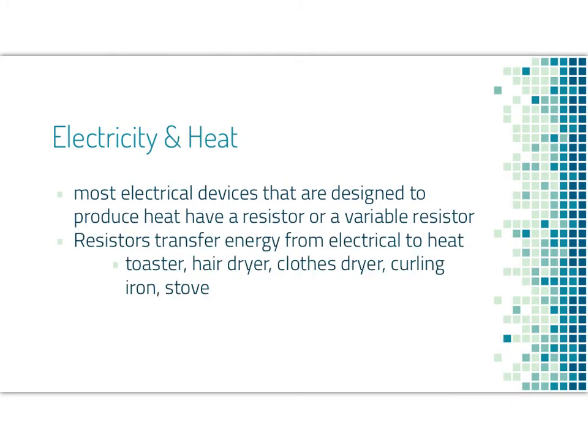Electricity and heat. Most electrical devices are designed to produce heat. They have a resistor or a variable resistor in them. These resistors transfer energy from electrical to heat energy. So for instance, a toaster, a hair dryer, our clothes dryers in our house, curling irons, stoves, etc.